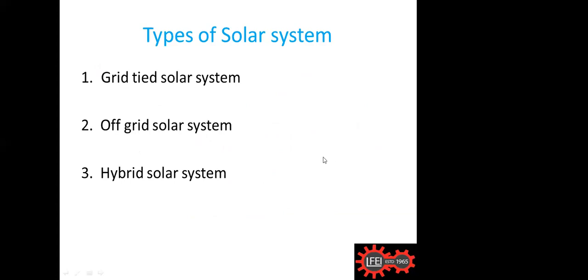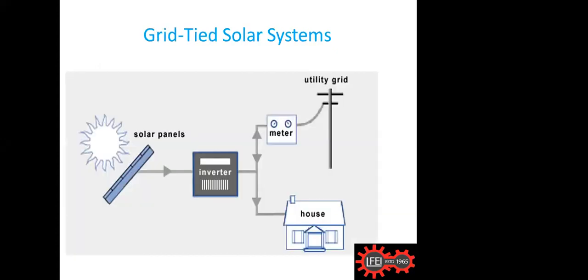And we have around 3 types of solar system. One is the grid tied, one is the off-grid solar, and the other one is hybrid solar. Okay, if you see the grid tied, there won't be any storage devices for that. Whatever the solar energy is coming, it is inverted. Either it goes to the house or it goes to the utility grid. Whatever is available, if your house needs the power, you use it. Excess power you just give to the grid, so that we can very well reduce the electricity bill by giving to the utility grid.